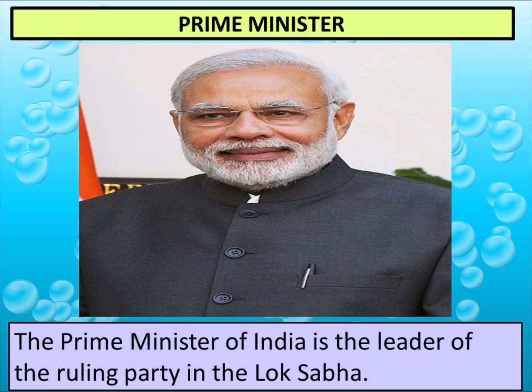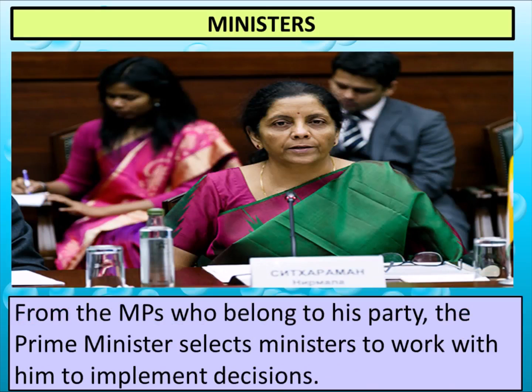Prime Minister. The Prime Minister of India is the leader of the ruling party in the Lok Sabha. Suppose a party got the maximum seats, say BJP. Now all the MPs of the BJP will select one leader, and that leader will become the Prime Minister, because all the members cannot become Prime Minister. There are 303 members who won the election from the BJP. We cannot make them all the Prime Minister, so they will select only one leader.